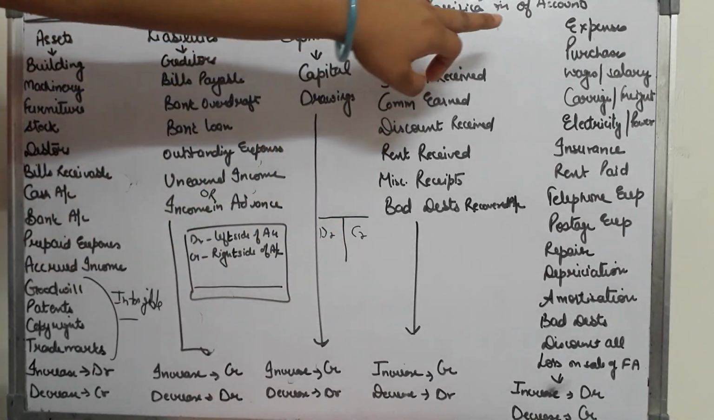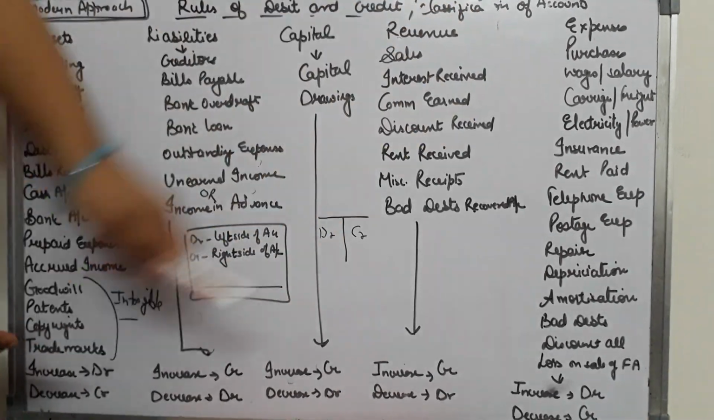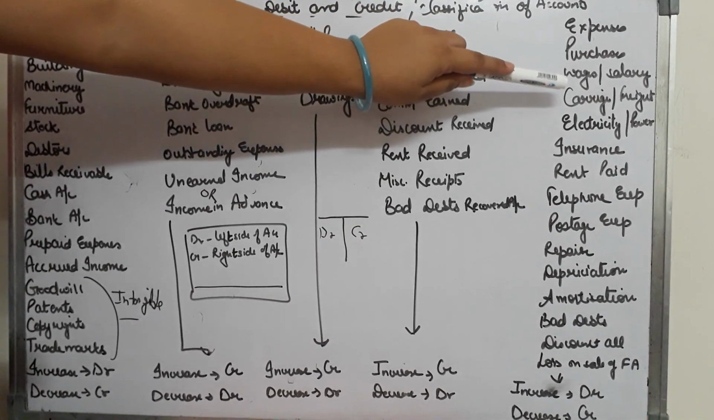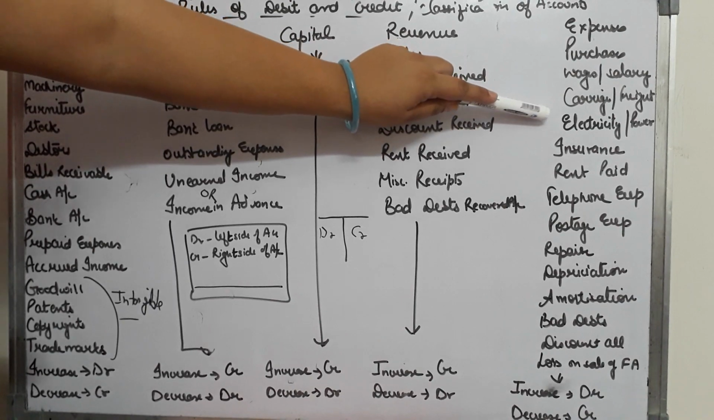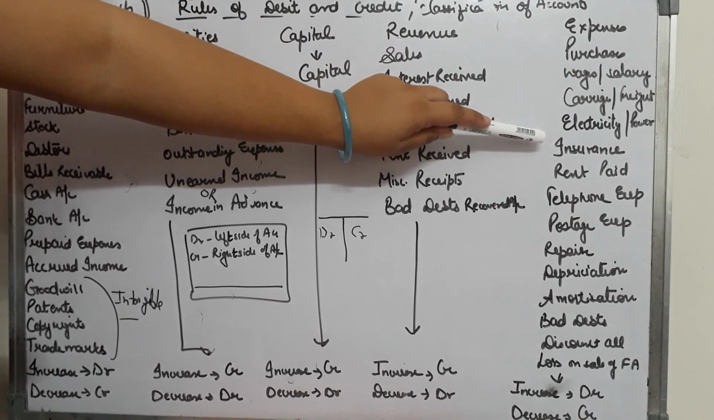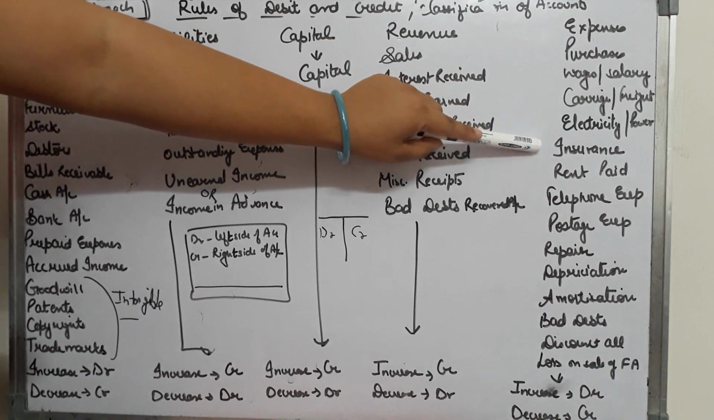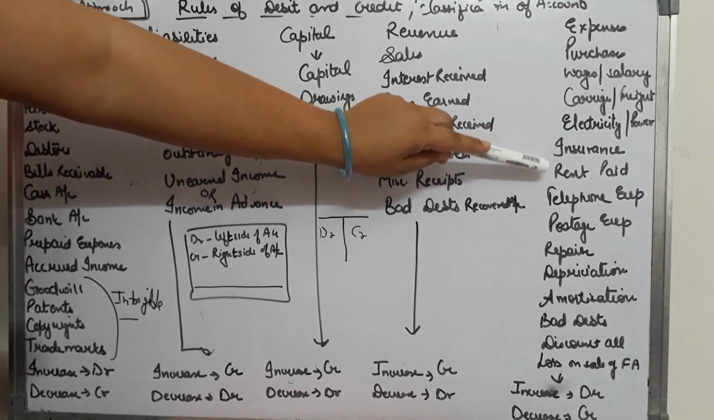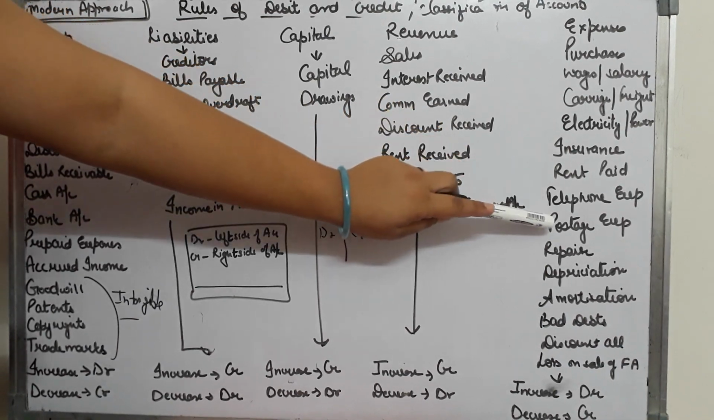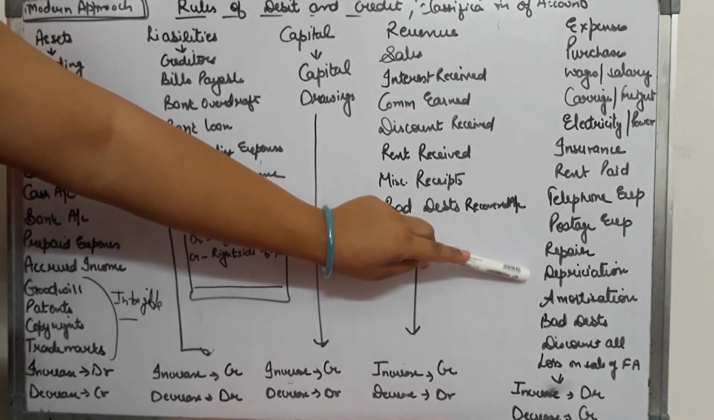Let us see. Purchases, when goods are purchased; wages and salary paid to the employees in the organization; carriage and freight, which are the transportation costs; electricity and power; insurance, where you get your goods insured to avoid risk, so you pay insurance premiums; rent you pay for all the properties you take on rent; telephone expenses, postage, repairs, depreciation.